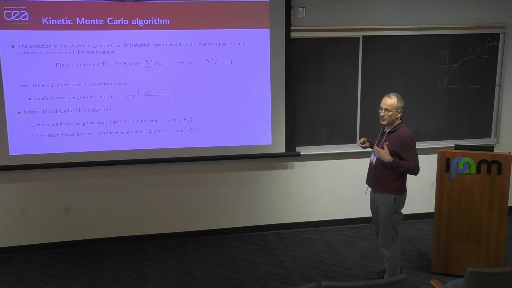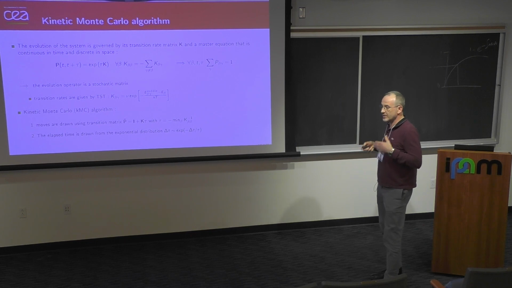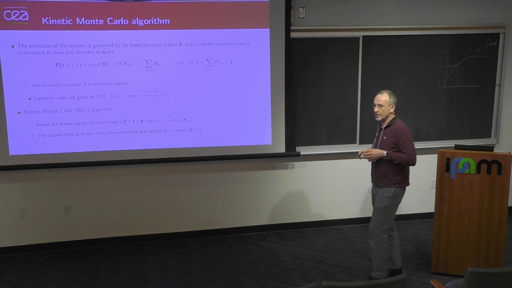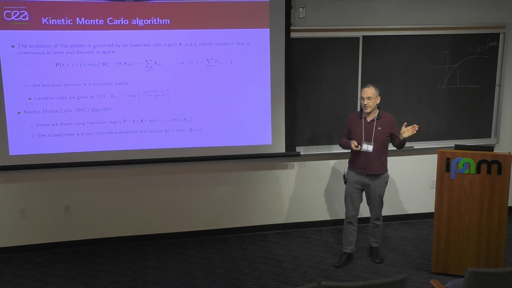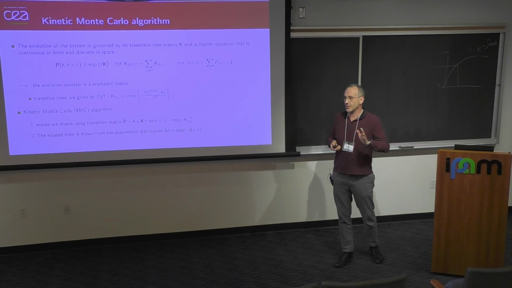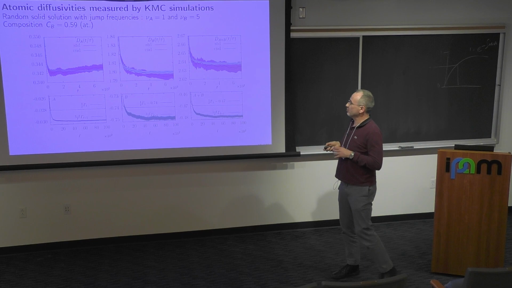Since we make this linearization, we have to draw the exact time at which the transition occurs from the exponential distribution, where tau is the relaxation time. The maximum value of tau is this value here. That's the standard BKL algorithm that is used. So we transform the CT-MC, the continuous time Markov chain, into a discrete Markov chain plus randomization on the time.